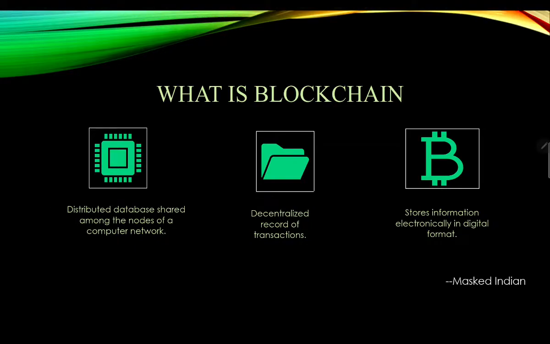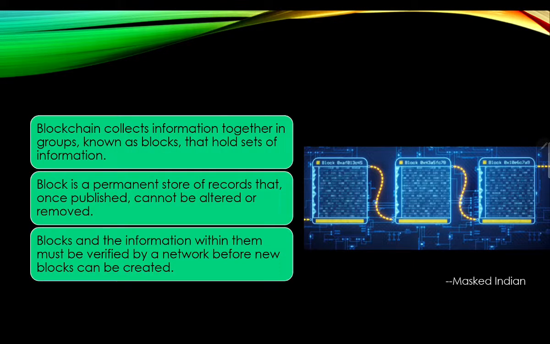So far we have seen these three broad categorizations: it is a distributed database and a decentralized record of transactions. It is storing information electronically in a digital format, and the fourth point that we have seen is that it contains information together in groups, right? So now we are with our fifth point of blockchain, which I consider very important: its tamper-proof feature. It's immutable.